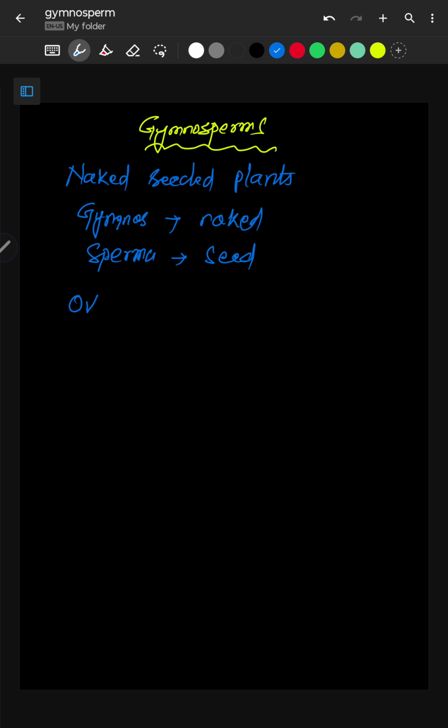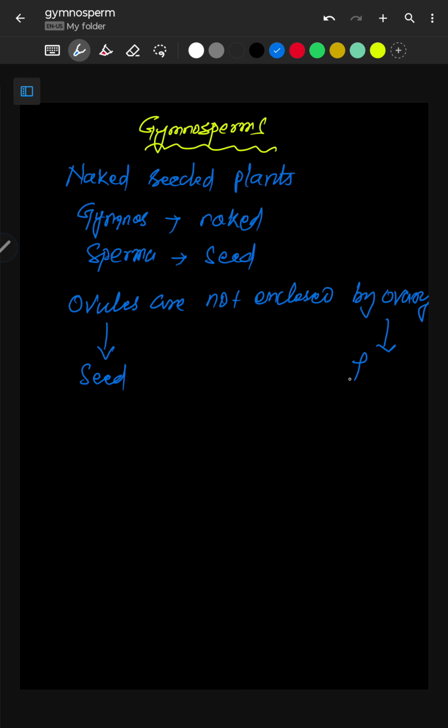Means ovules are not enclosed by ovary. Okay, so ovule develops into seed and ovary develops into fruit. That means the seed is not enclosed by fruit. Okay, so this is the meaning of a naked seeded plant.